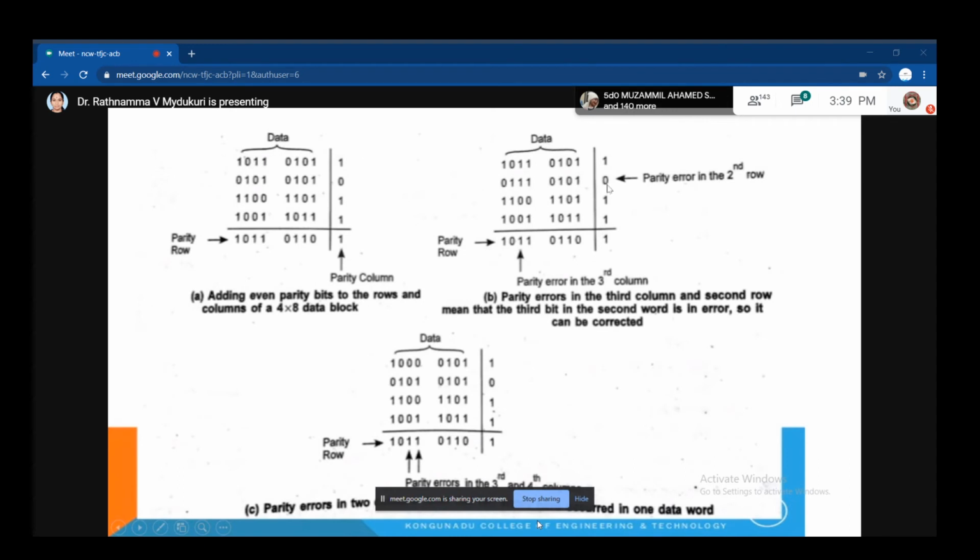Here it is 0. Why are we placing 0 here? Because it is already an even parity. But when you check it, 1, 2, 3, 4, 5 means it's not an even parity. But you have placed 0, which means some error has occurred in this row. So the receiver will easily find out that some error has occurred in this position.